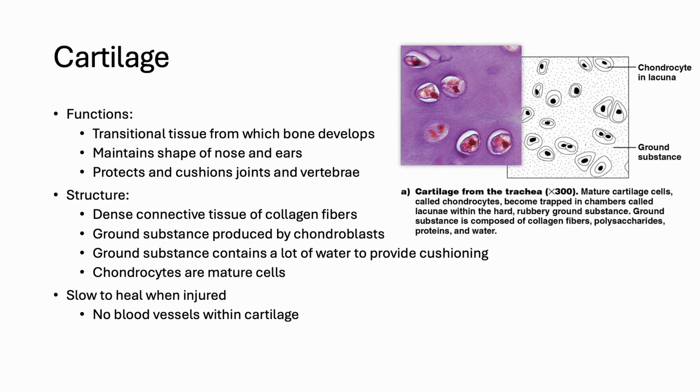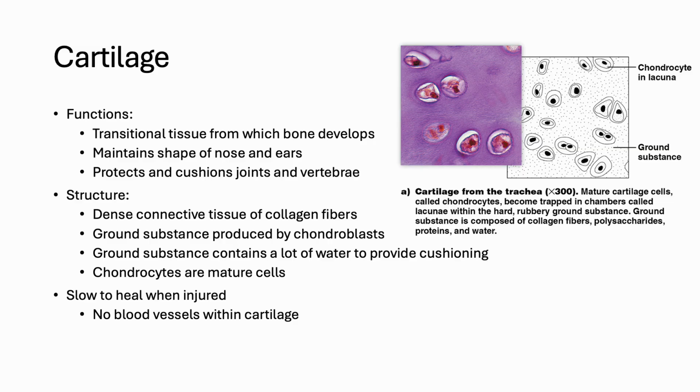Cartilage serves as both supportive and transitional tissue, as it acts as the precursor for bone developed during growth, while also maintaining flexibility in areas like the nose, ear, and trachea. At joints, cartilage cushions bones and reduces friction, protecting against wear and tear. Its structure is dense with collagen fibers embedded in ground substance produced by chondroblasts.